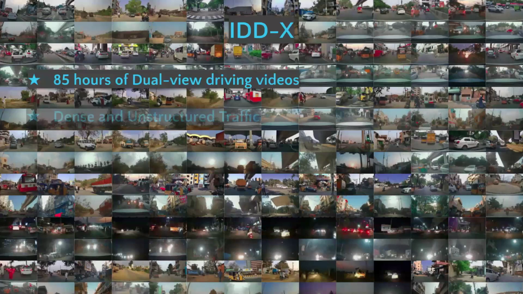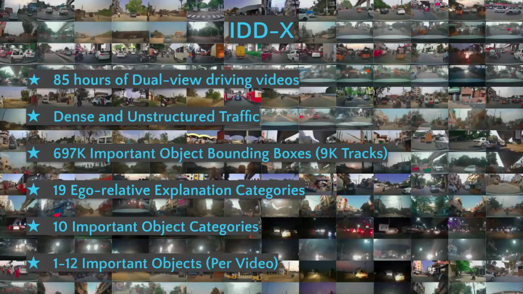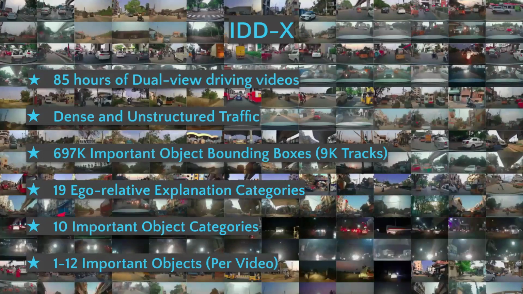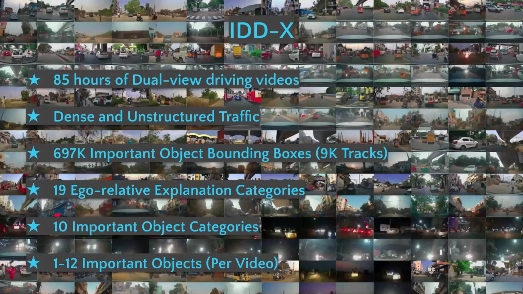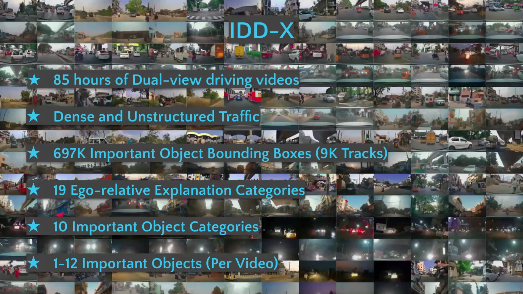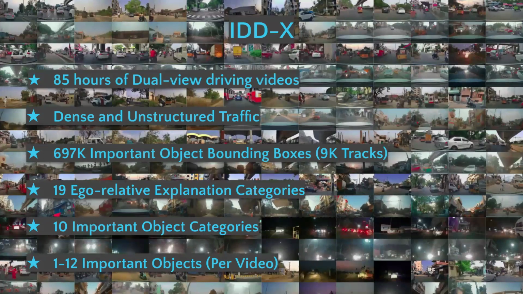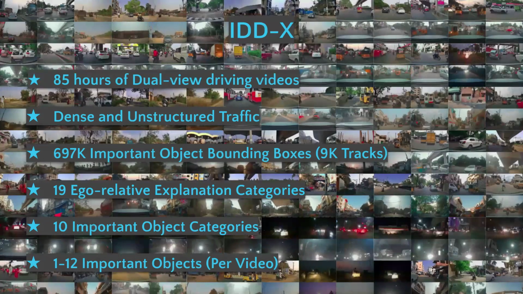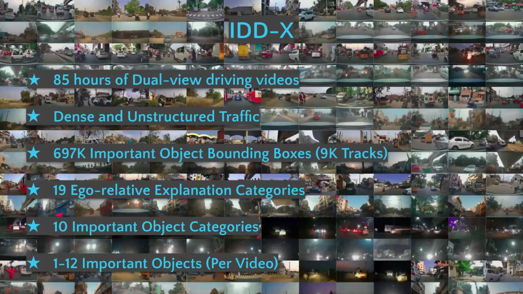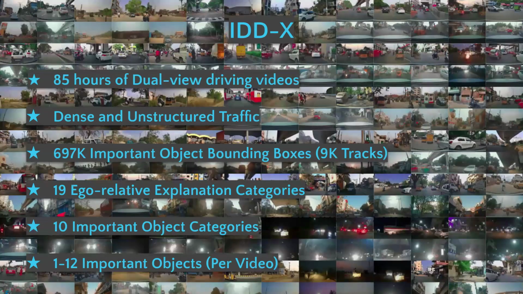Our dataset contains 85 hours of dual-view driving videos captured in dense and unstructured traffic. IDD-X provides 697K important object bounding box annotations corresponding to 9K object tracks with 19 unique ego-relative explanation categories and 10 object categories. A single driving scenario can have multiple important objects ranging from 1 to 12.